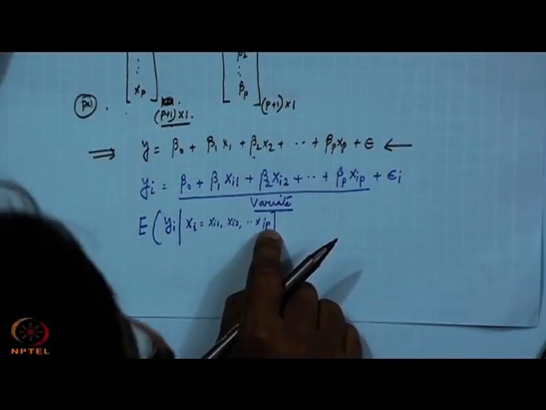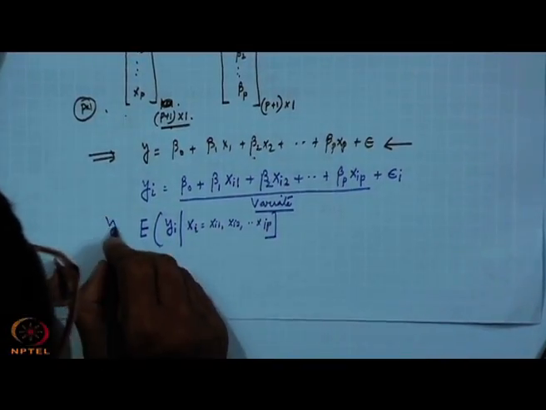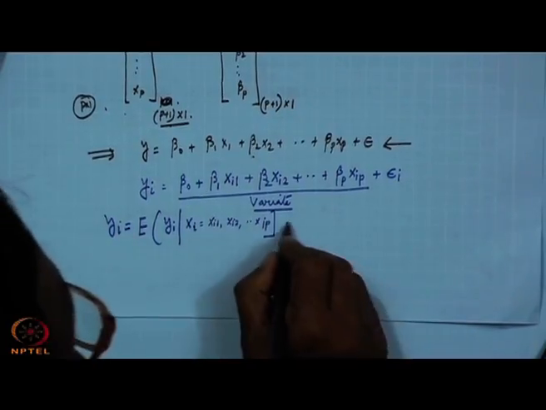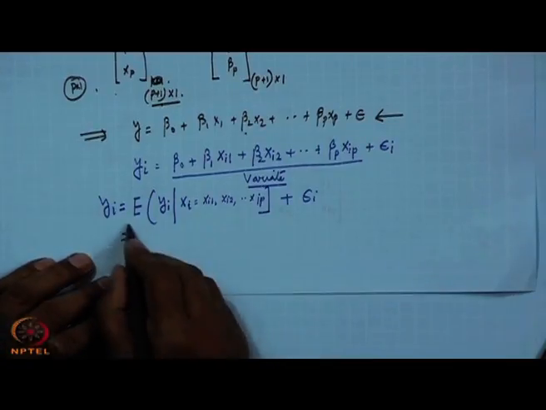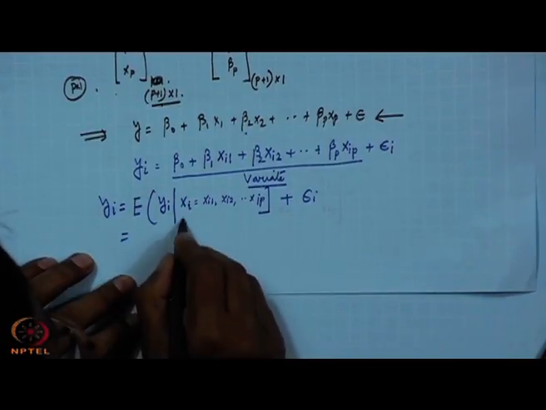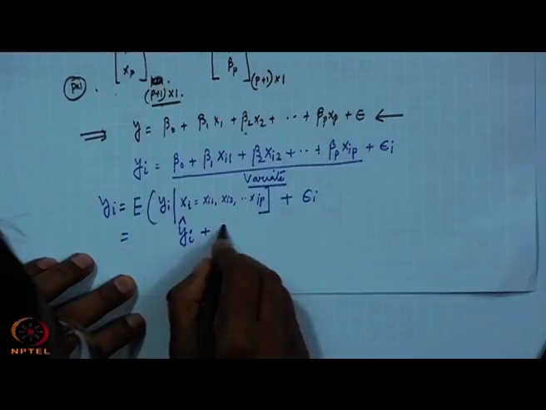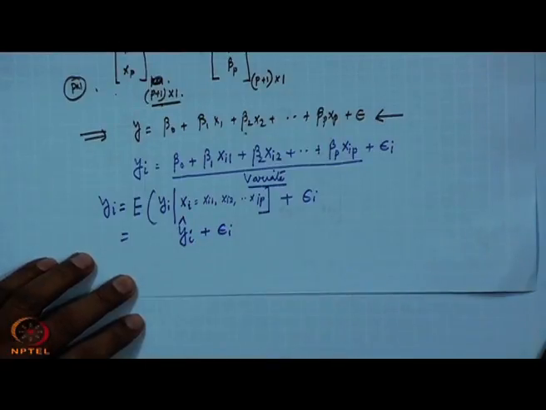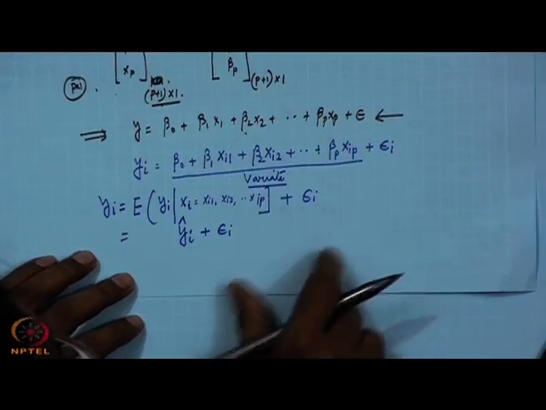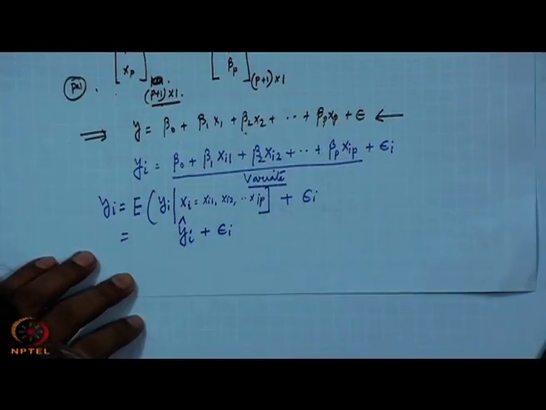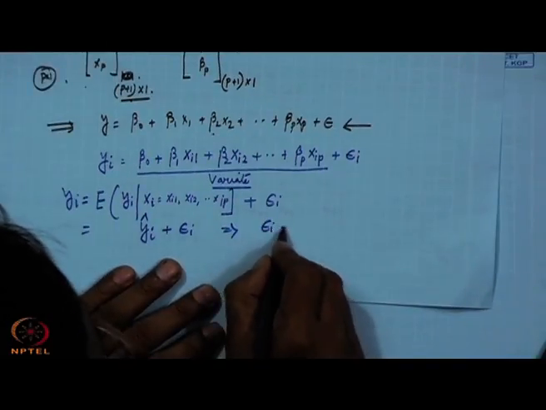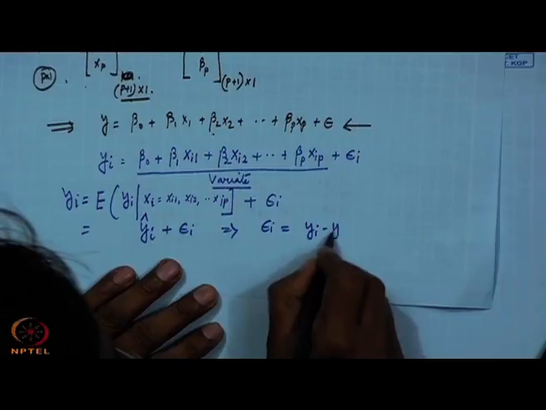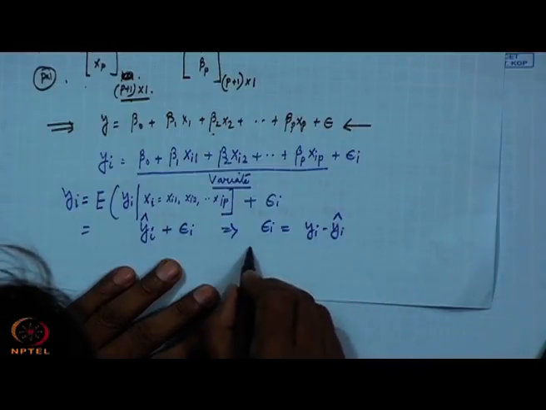Okay. And then that means yi equal to this plus epsilon i. So, this expected value is nothing but the predicted value. Suppose you want to use this later on, this will be the predicted value. So, I can write from here that epsilon i equal to yi minus yi cap.